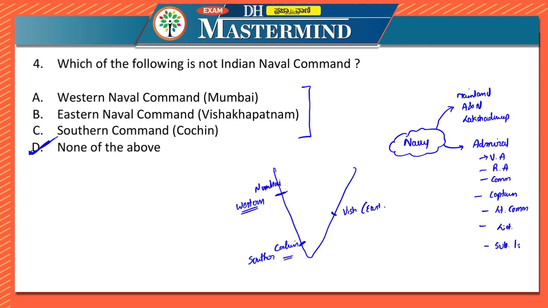Along with that, in Karwar also we have our naval base, which is INS Kadamba. This came after 1971, after the Bangladesh liberation war. After that we understood that Mumbai alone would not be enough to protect the western side. We need another one as a backup, which is INS Kadamba, in Karwar in Karnataka.